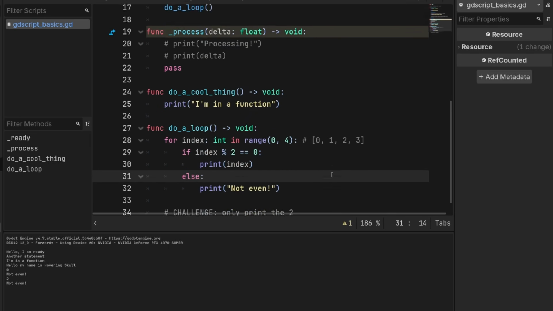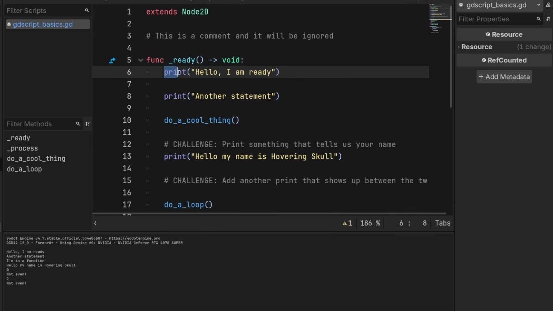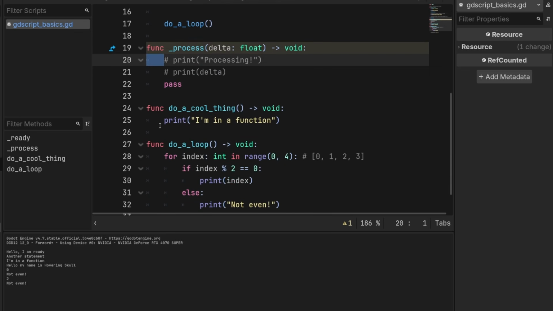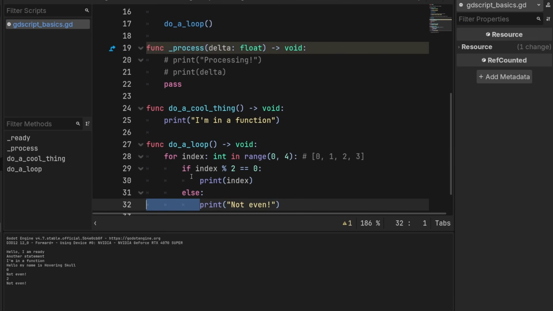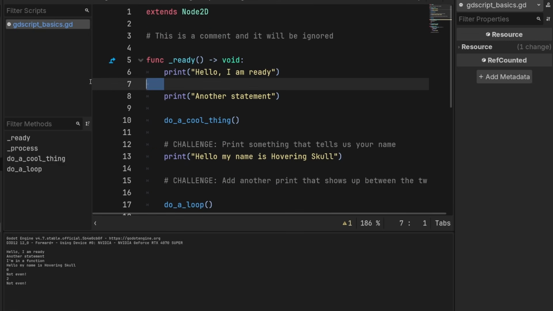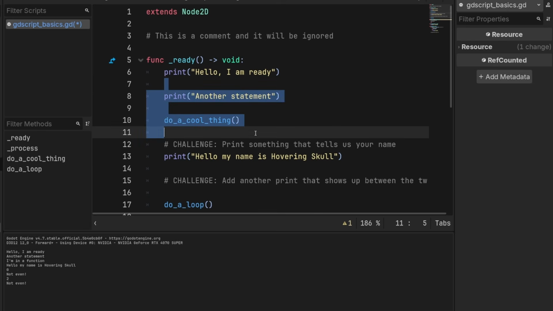A few other quick things to cover here. One, I want to emphasize indentation matters. We indent by doing a single tab, and then if something is within a function, it goes a tab in. If something's within a loop, it goes another in. If it's within a condition, also in. These are called blocks. Vertical spacing, like enters, don't matter. They don't do anything. This line is meaningless. It doesn't matter at all.